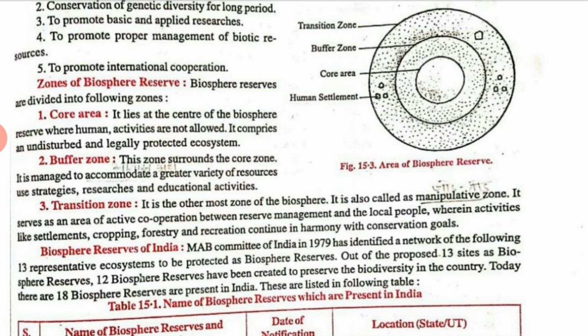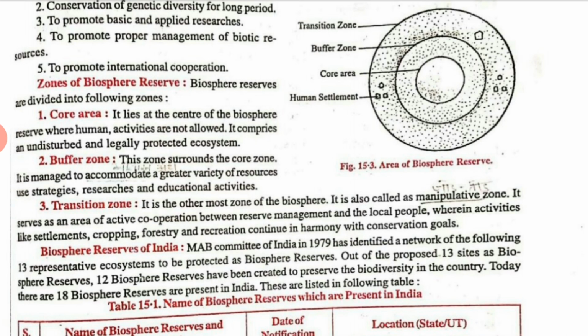It serves as an area of active cooperation between the reserve management and the local people, wherein activities like settlement, cropping, forestry and recreation continue in harmony with conservation. In this way we have divided the biosphere reserve into different zones.